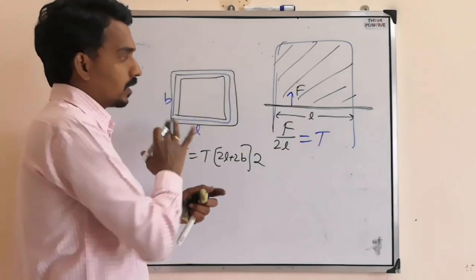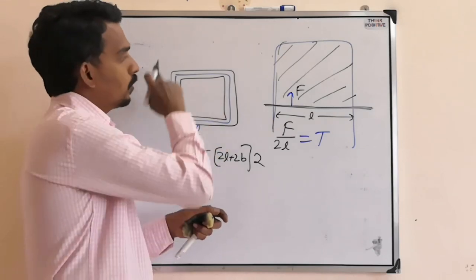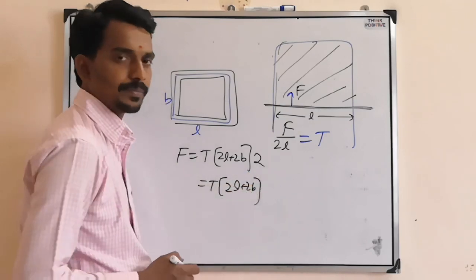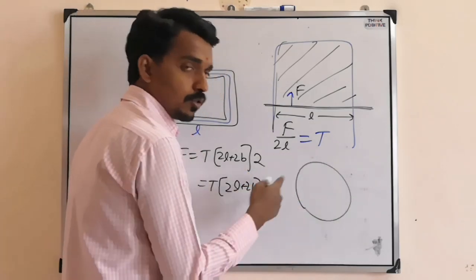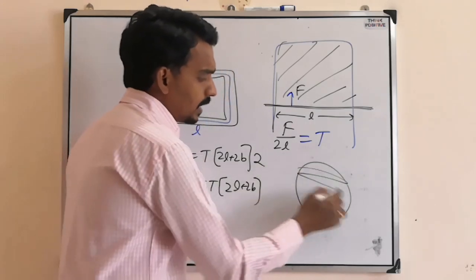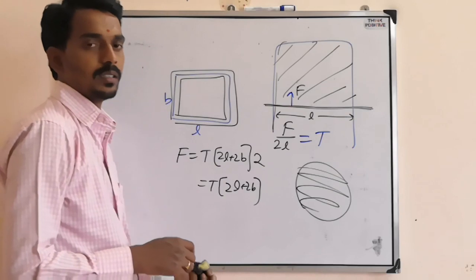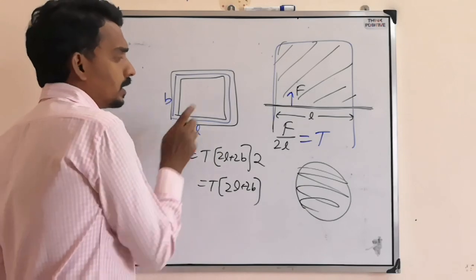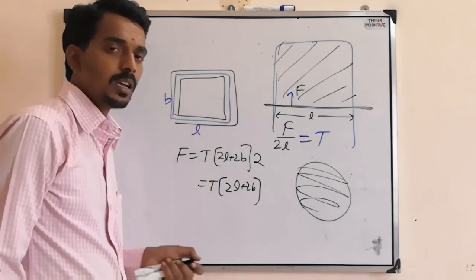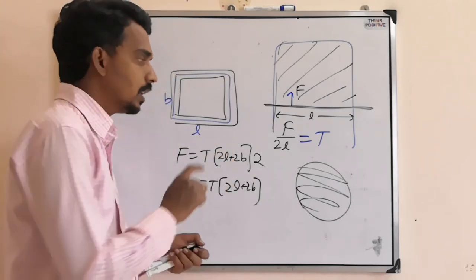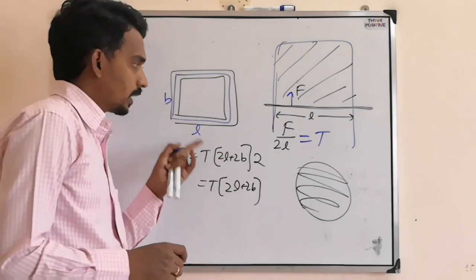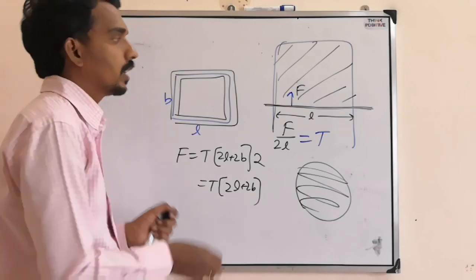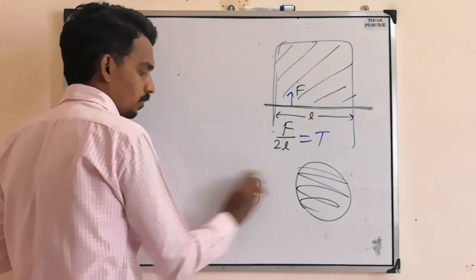But if you consider a rectangular plate, no contact inside, only the edges are in contact, then the force will become only 2L plus 2B. Like a ring means 2 pi r outside and 2 pi r inside. But if you take a circular plate, only 2 pi r outside. So surface tension into effective length which is in contact. So the very first kind of question they can ask is, what is the force due to surface tension on a solid? Like a wire, rectangle or square frame or sheet, or circular ring or circular sheet. That is one type of question.